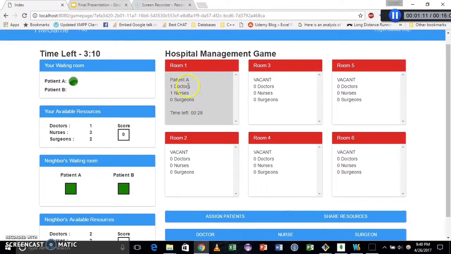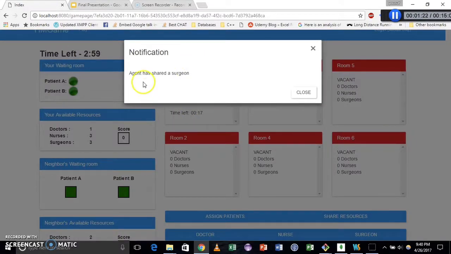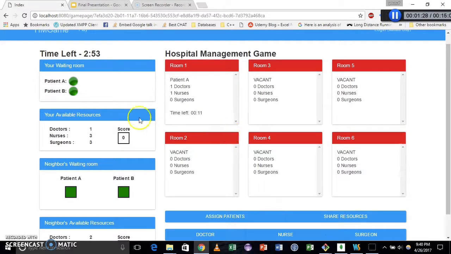Once a doctor and nurse have been assigned to a room and the patient requirements have been met, the patient is being treated now. The time left is 20 seconds. In between, the agent will share resources, so you can go ahead and close this notification. Your resource count will be updated based on the agent sharing and the allocation.